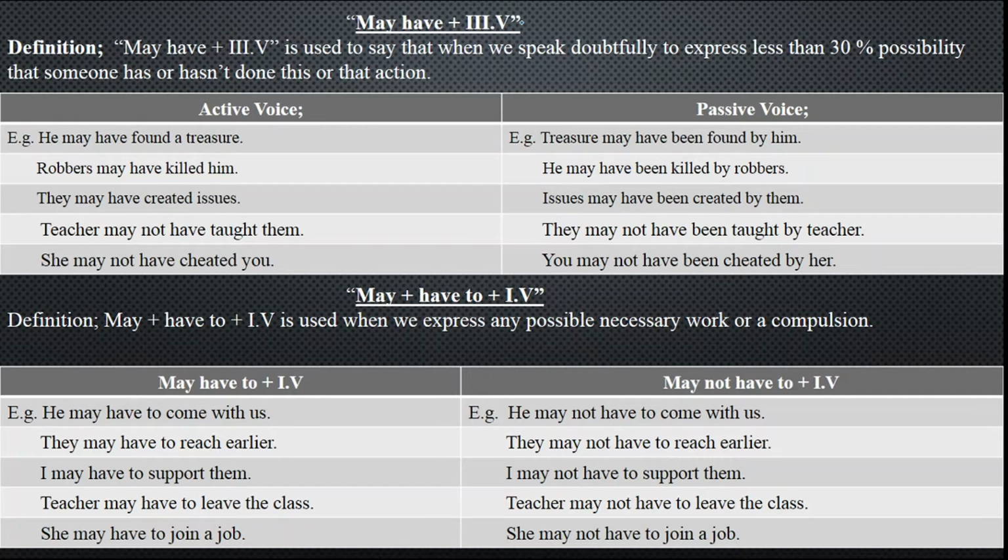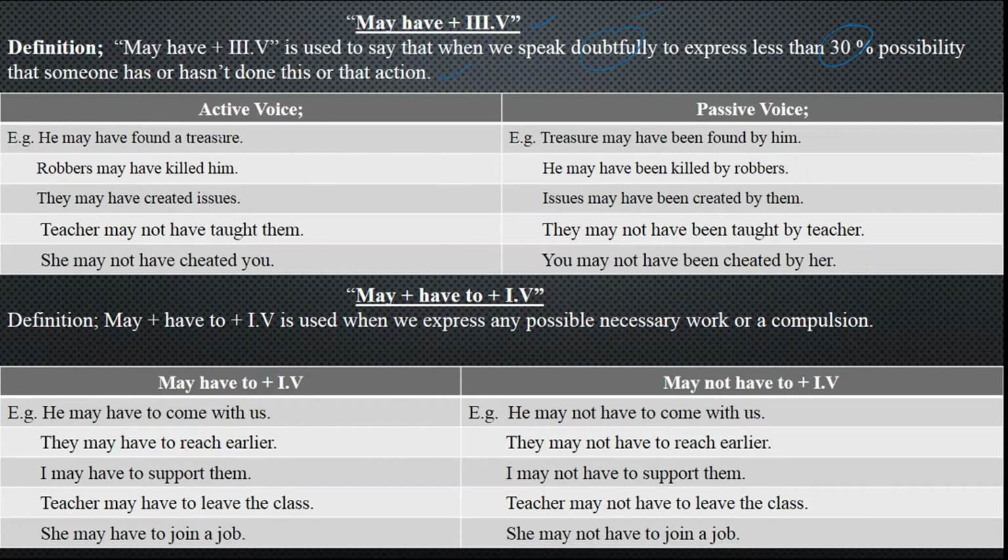Now may have plus third form, where we are going to use may plus third form of the verb. May have plus third form of the verb is used when we speak doubtfully to express less than 30% possibility that someone has or hasn't done this or that action. Now there you have just got imaginations. You just have the doubt against an action that it can be like this because you have got some doubt in it. Now, those sentences can also be used in passive voice, but first we'll discuss the active voice sentences.